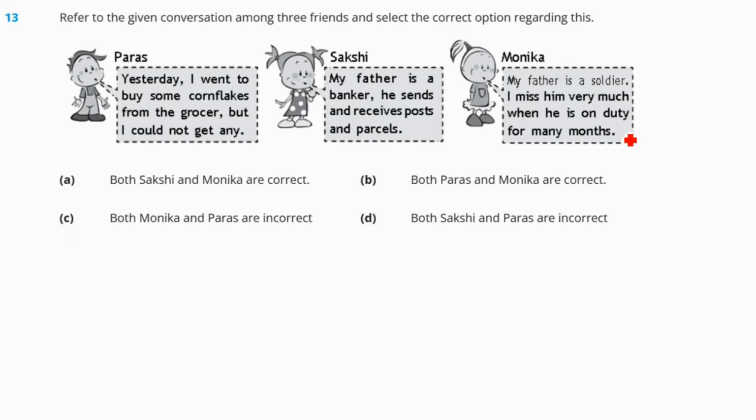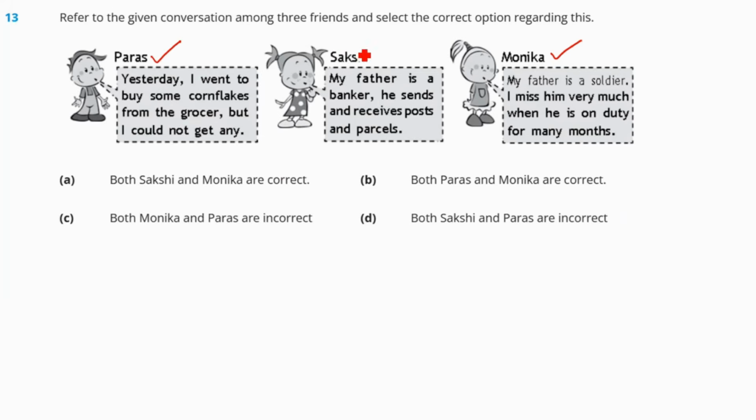So we have to find out who is giving the correct statement, right? So here we can understand that Paras and Monica are giving the right statement because soldiers have to spend a lot of time outside in their different postings, different places. So Monica is correct. And Paras, he has gone to the grocer shop where he will get the cornflakes. This is correct.